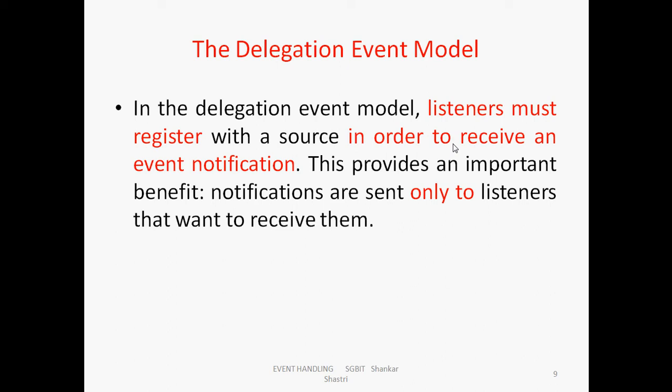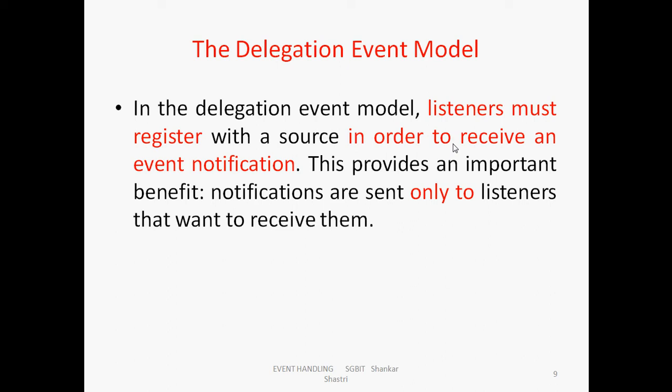So here we are discussing: the listeners must register with a source in order to receive an event notification. So this provides an important benefit. Notifications are sent only to listeners that want to receive them. For example, in the front end there are many sources. Button is a source, keyboard is a source, mouse is a source, like that.